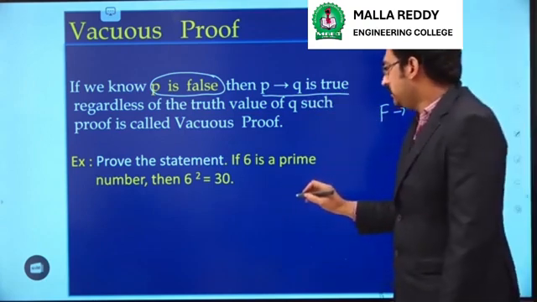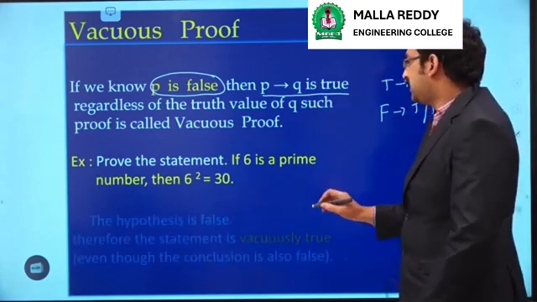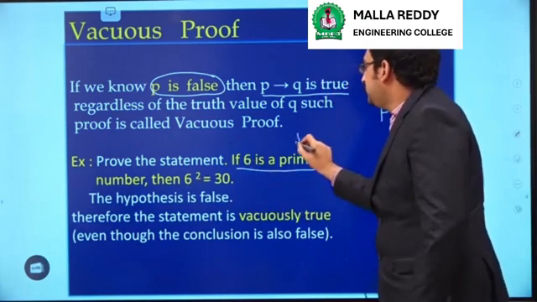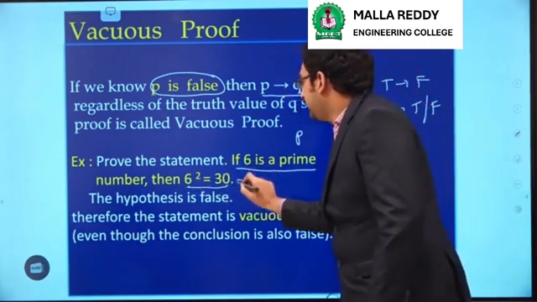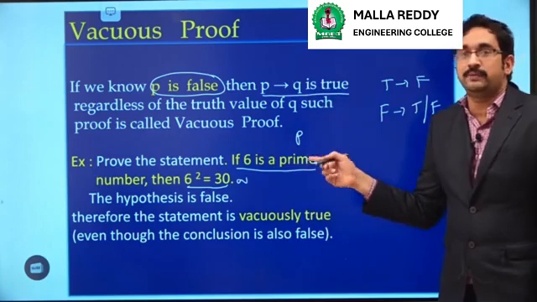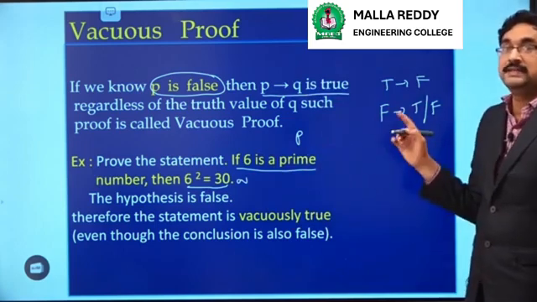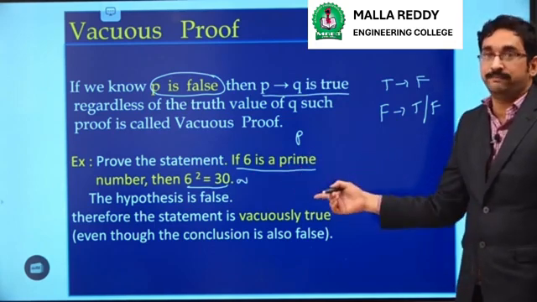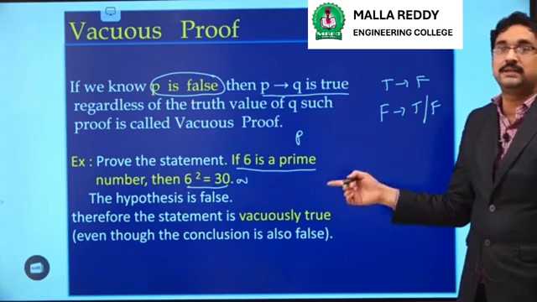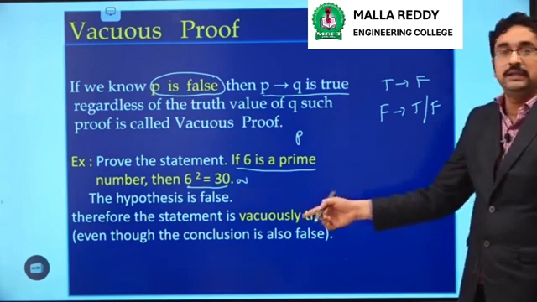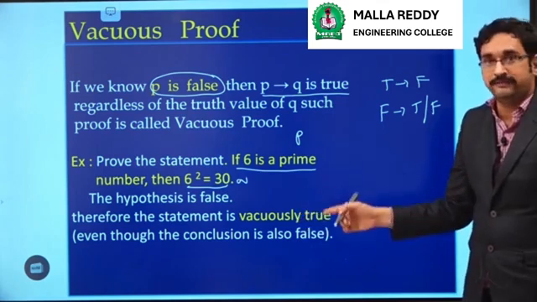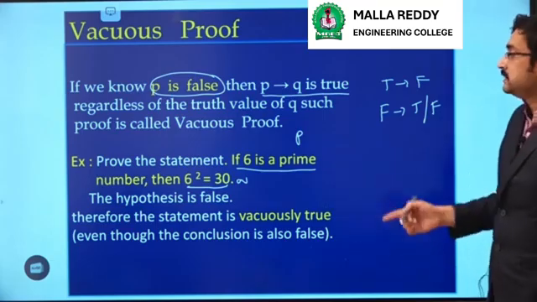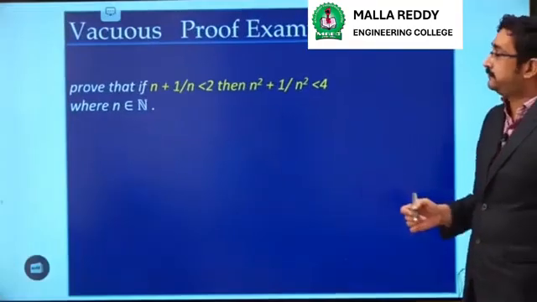Here consider one example. If 6 is a prime number, then 6 square equals 30. Here 6 is prime is P, and 6 square equals 30 is Q. We want to prove P implies Q. So we can say that it is true if P is false. What is P here? 6 is prime. It is clear that 6 is not a prime number. So obviously P is false. As P is false, clearly we can say that the theorem is proved vacuously. So this is one example for a vacuous proof.